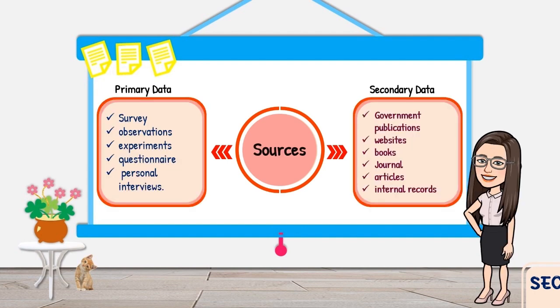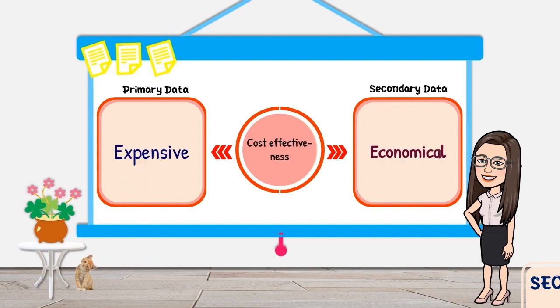In terms of their sources, primary data usually come from surveys, observations, experiments, questionnaires, and personal interviews, while secondary data come from government publications, websites, books, journals, articles, and internal records. Cost effectiveness. Using primary data is expensive.